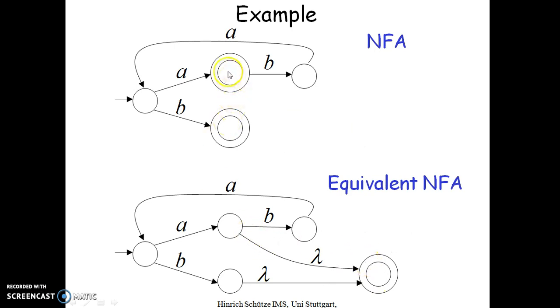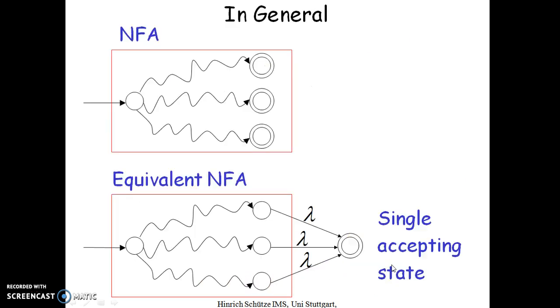From this final state to that final state, I can have an epsilon transition, and also from this state to the final state, I can have an epsilon transition. So this is the idea. In general, an NFA will have multiple final states. In that case, I can have a lambda transition attached to each of them.